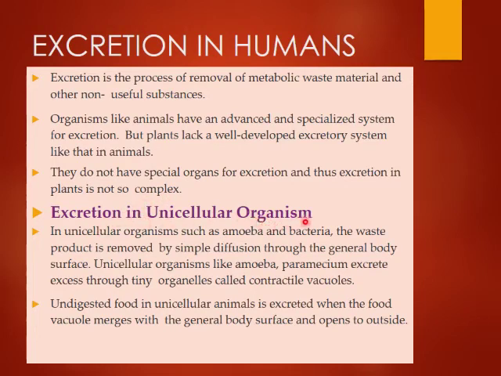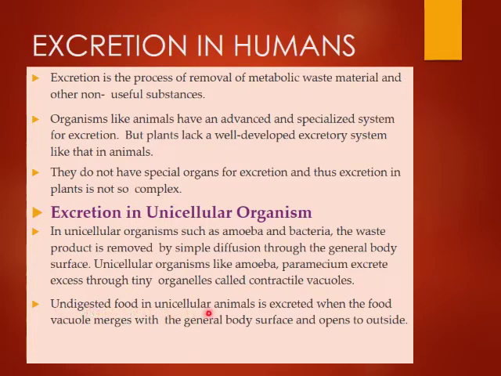Excretion in unicellular organisms such as amoeba and bacteria: the waste product is removed by simple diffusion through the body surface. Unicellular organisms like amoeba and paramecium excrete excess water through tiny organelles called contractile vacuoles.